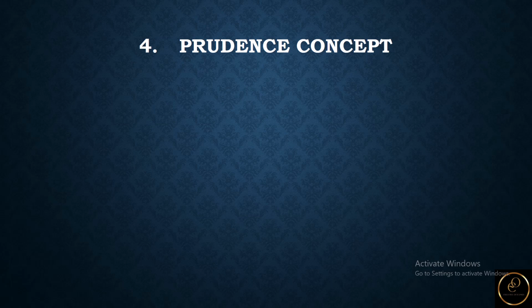Now the prudence concept. This concept refers to a crucial principle applied in accounting to ensure that income and assets are not overstated in the financial statement. It is alternatively known as the conservatism principle, as it is there to make sure that the liabilities are not understated and provisions are made for income and losses.